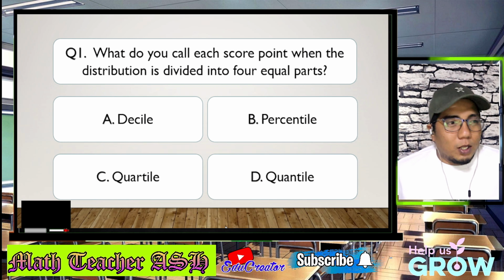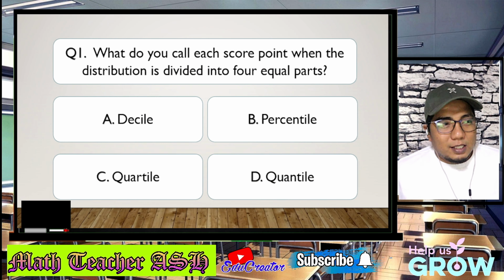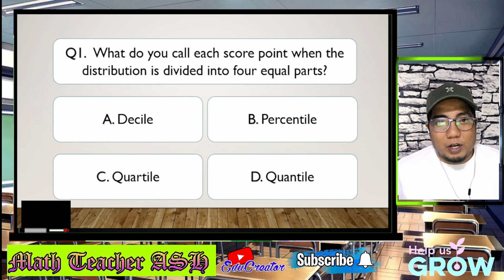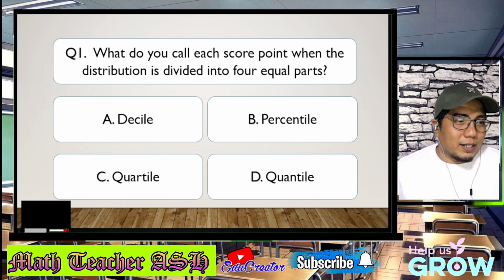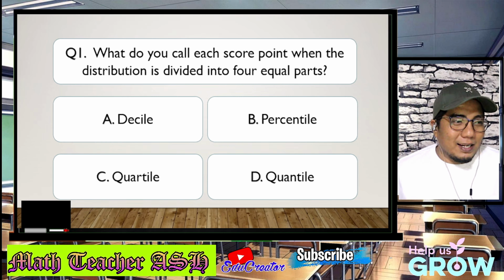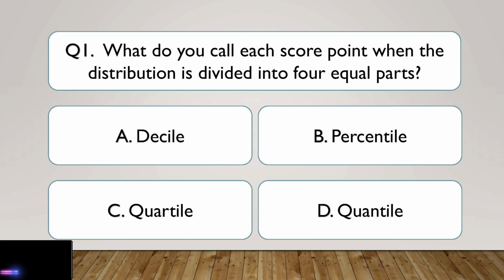Question number 1. What do you call each score point when the distribution is divided into 4 equal parts? Is it A, decile, B, percentile, C, quartile, or D, quantile? I'll give you 5 seconds to think about your answer. 5, 4, 3, 2, 1.